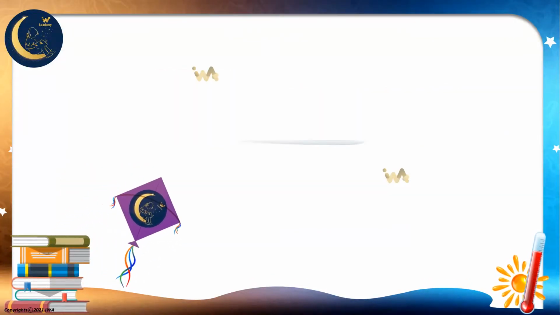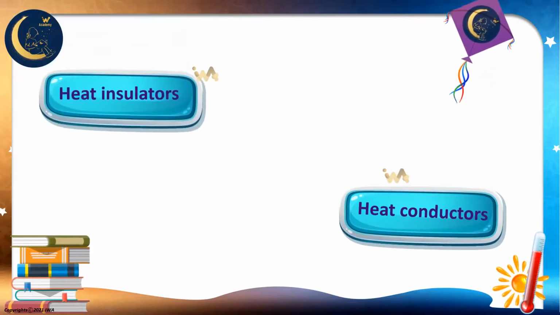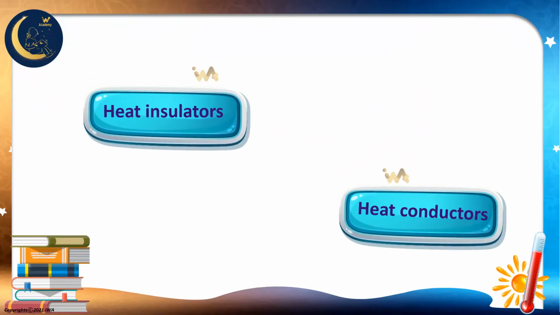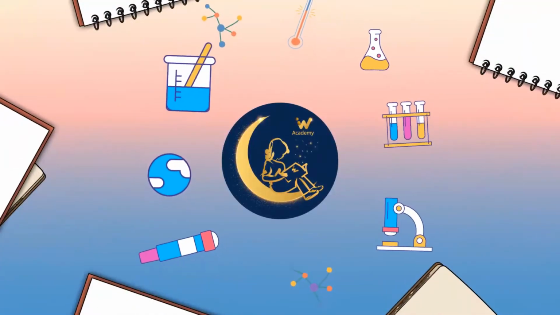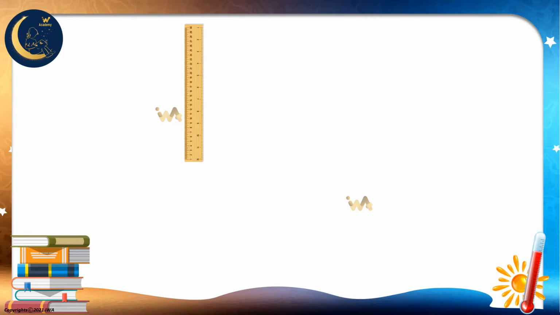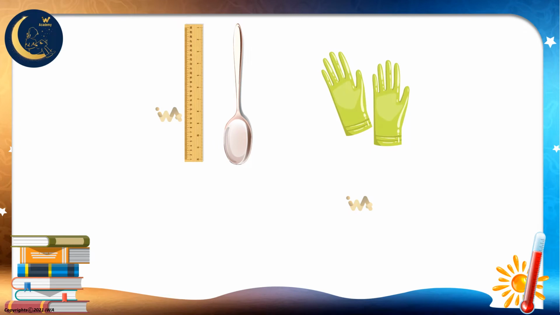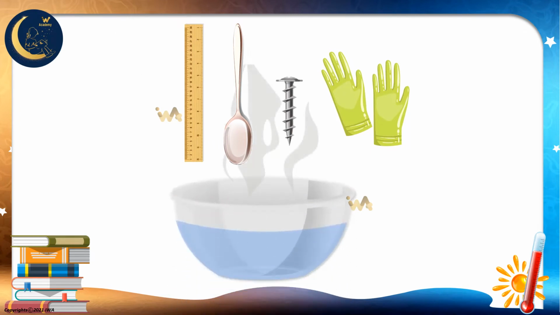And we can distinguish between heat conductors and heat insulators using a cool game. Are you ready to try the game together? Great! Here we have a few different materials: a wooden ruler, a copper spoon, a rubber glove, and an iron nail. And we will prepare a cup filled with hot water.